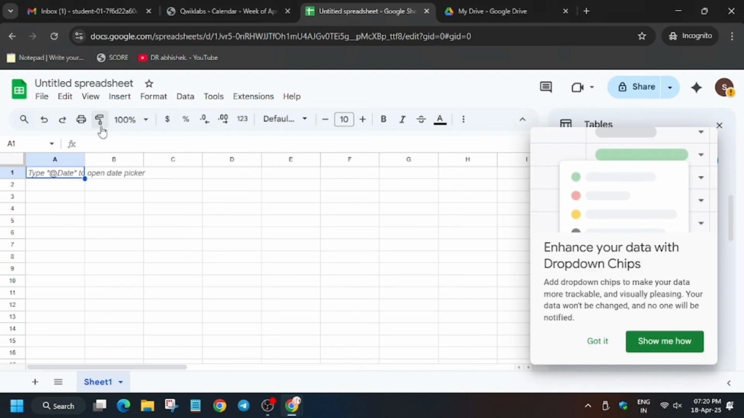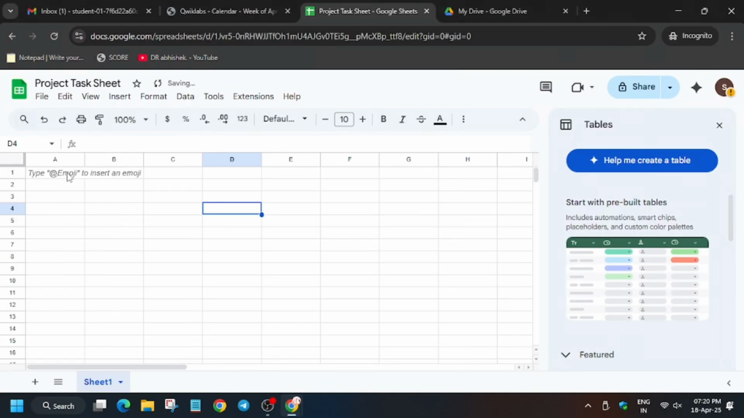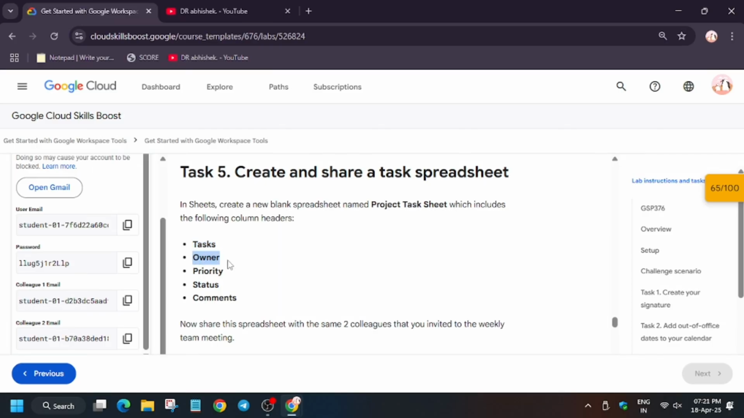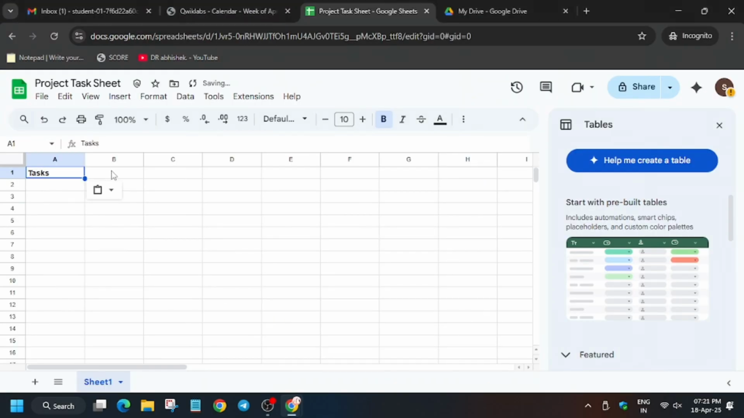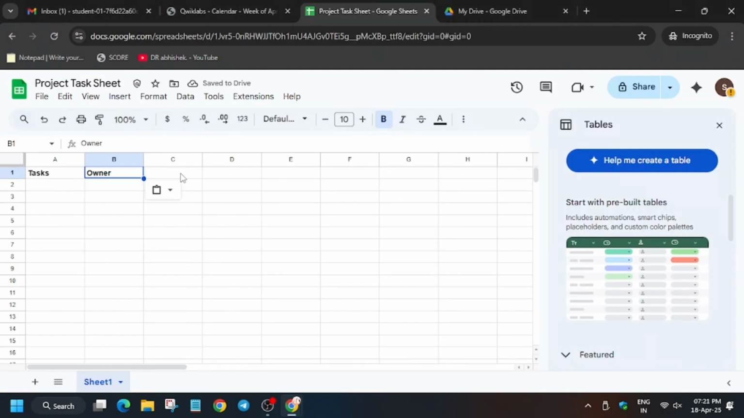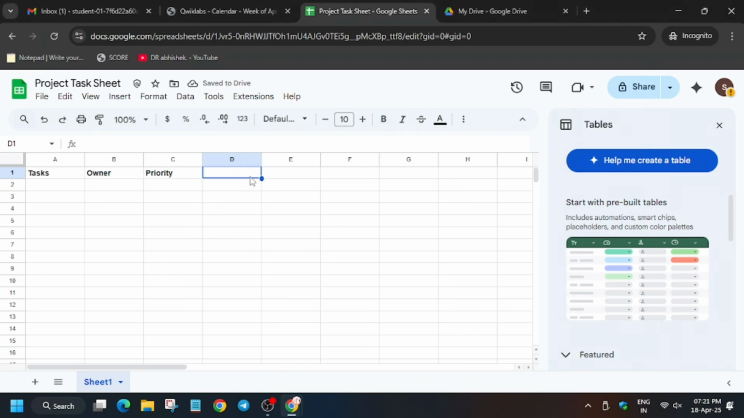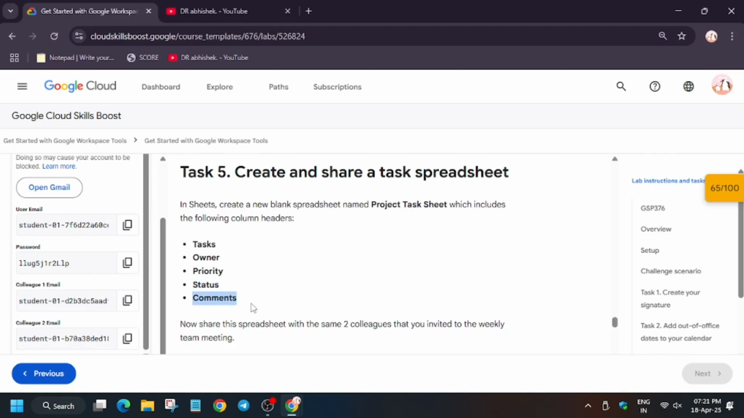Wait for the sheet to get fully loaded. As you can see, the sheet has been successfully loaded. Now we have to rename it, so click here and just replace the name. Now for the column headers, on row number 1, that is A1, B1, C1, we have to add these as titles. So do it one by one. Make sure there is no extra space, otherwise you may face unnecessary errors.